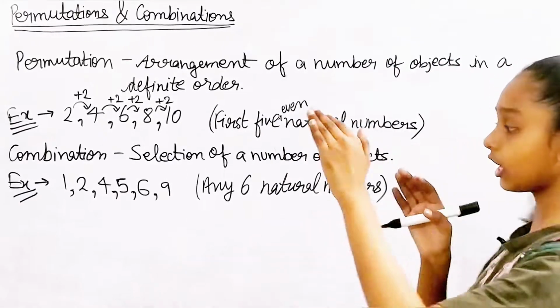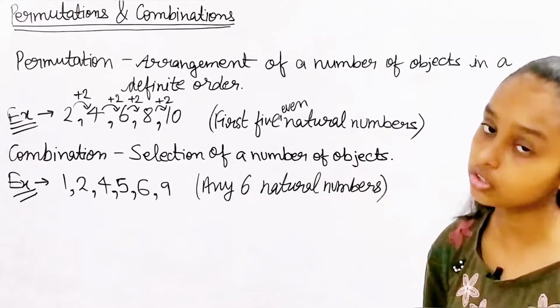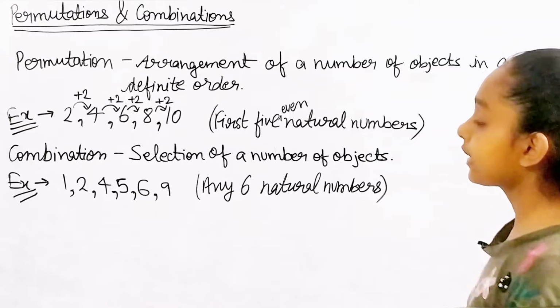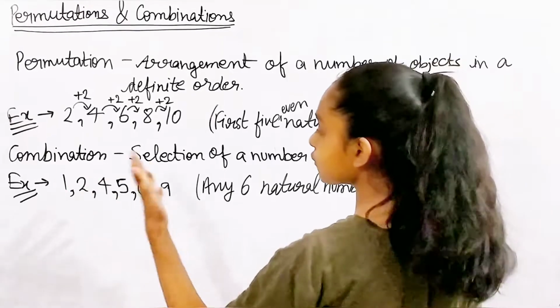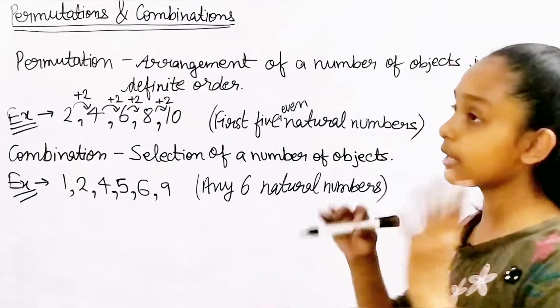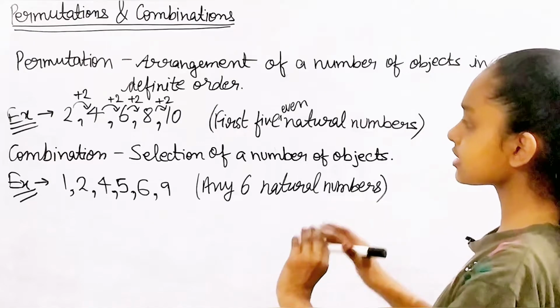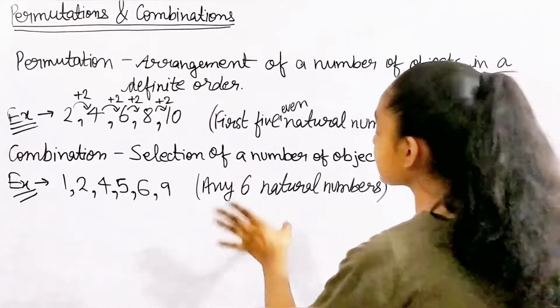So I've taken a similar example like this one that was related to natural numbers, and this one's too. Okay, so what I can see here is that 1, 2, 4, 5, 6, 9 is not having any particular order, and it is just a selection of any 6 natural numbers.